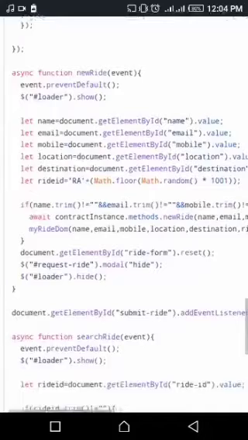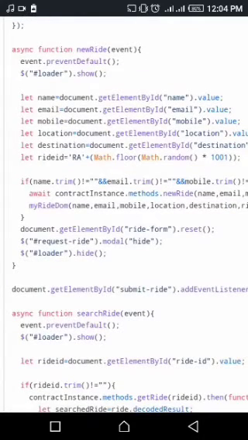So we're about to create another function, and this function will actually allow us to place a ride. That is, it will allow us to request a ride. This let name equals to document, with in our HTML file, we've already given it an ID, and this is the ID we gave, this name, email, mobile, location, everything, fill it.